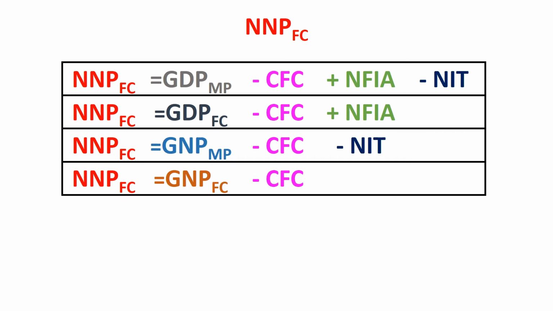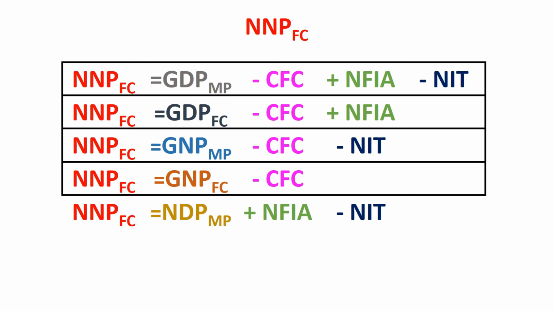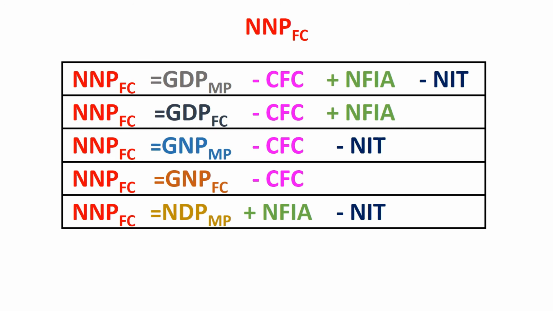In the next situation, NDP at market price is given. Write NNP at factor cost equal to NDP at market price plus NFIA to convert domestic into national minus NIT to convert market price into factor cost. In the next situation, NDP at factor cost is given.